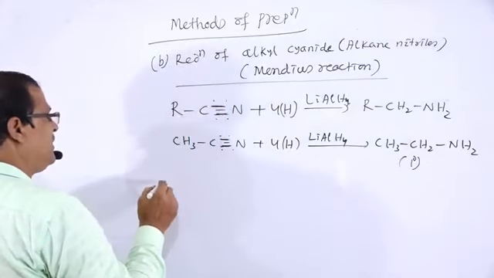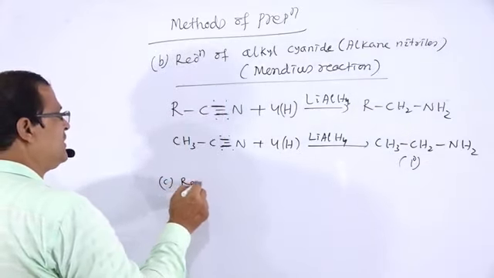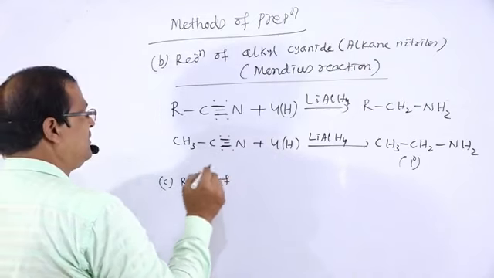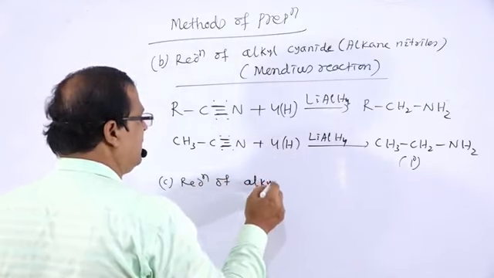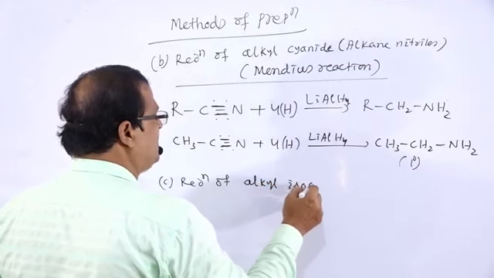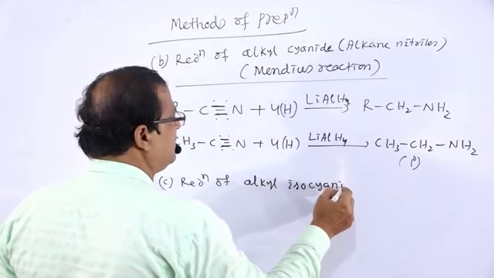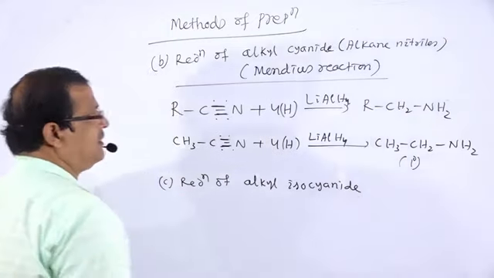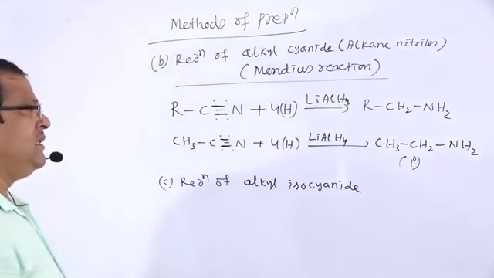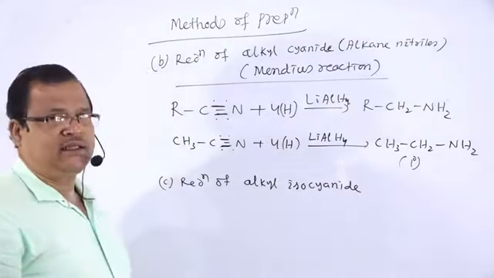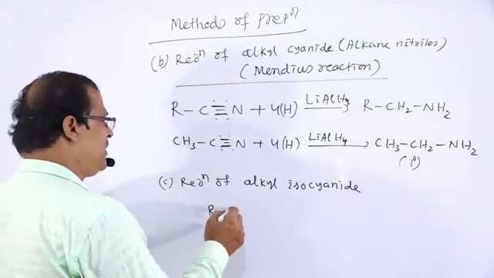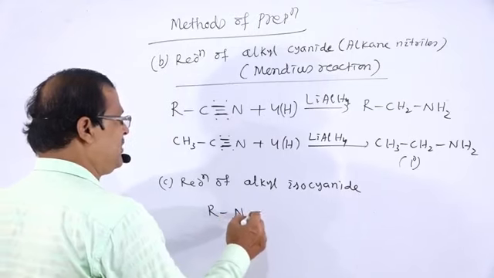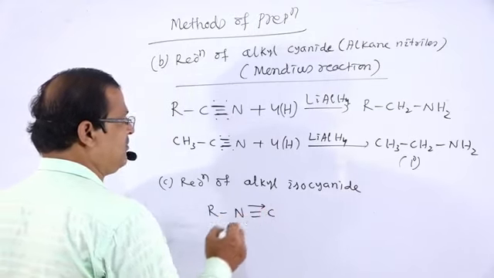But if we take the reduction of alkyl isocyanide, alkyl isocyanide or alkane isonitriles, R-N=C dative bond.